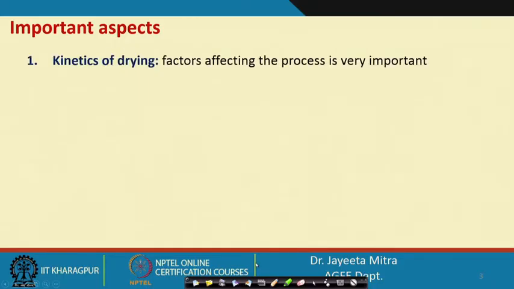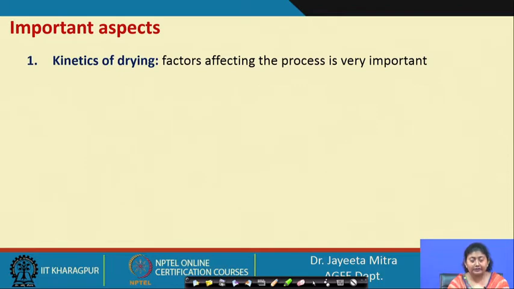Now, the most important aspect of the drying mechanism is to know the kinetics of drying. This is very important because there are many factors that can cause changes in the kinetics of drying. So, whether it follows a constant pattern or deviates, at what rate drying has happened has an effect on the product in the long run.